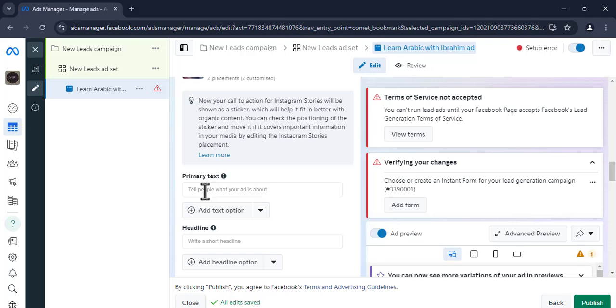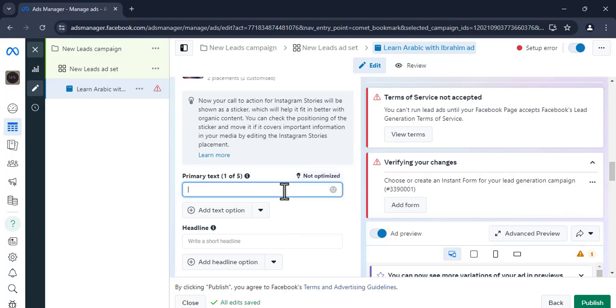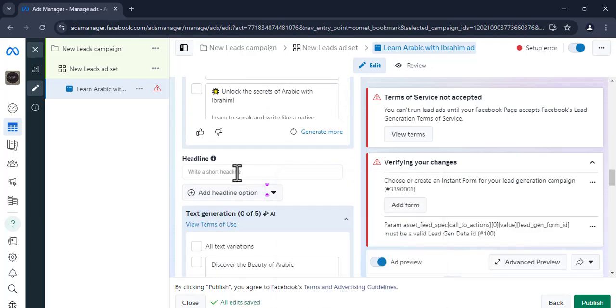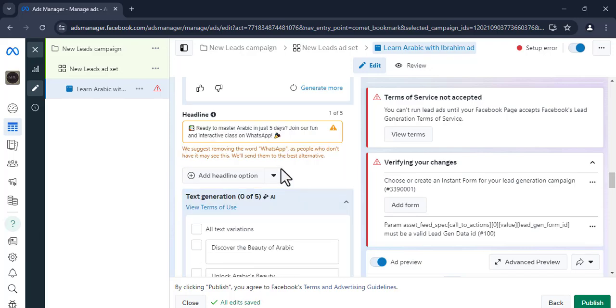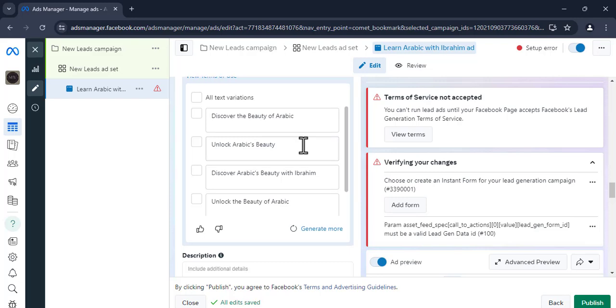So for the primary text, we'll be going back to the text we copied from ChatGPT, and we're going to be pasting it here. So the first thing is learn Arabic with Ibrahim. We copy it, and then we paste it. Thereafter, we come here for the headline, and we paste it. It's telling me that some people may not have WhatsApp. But let's just neglect it, because our audience would need WhatsApp to join the class.